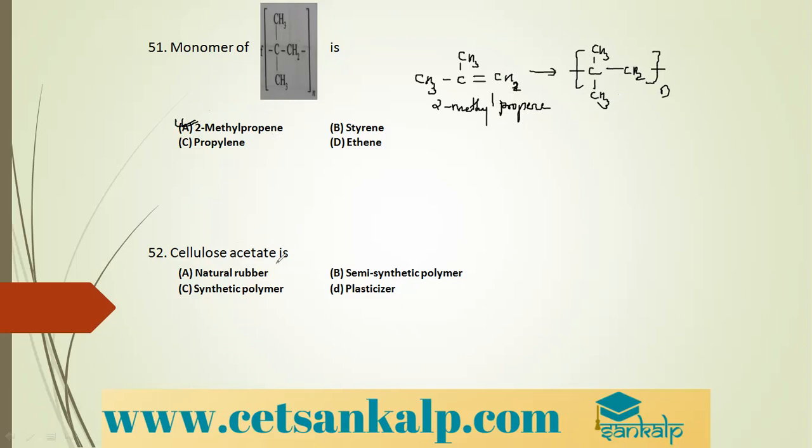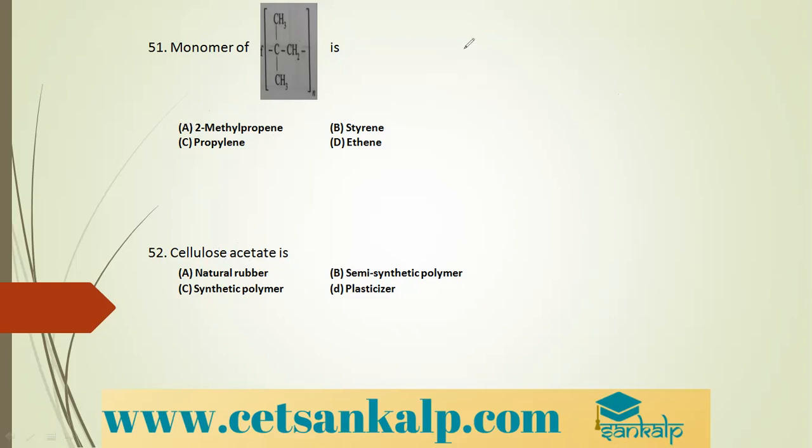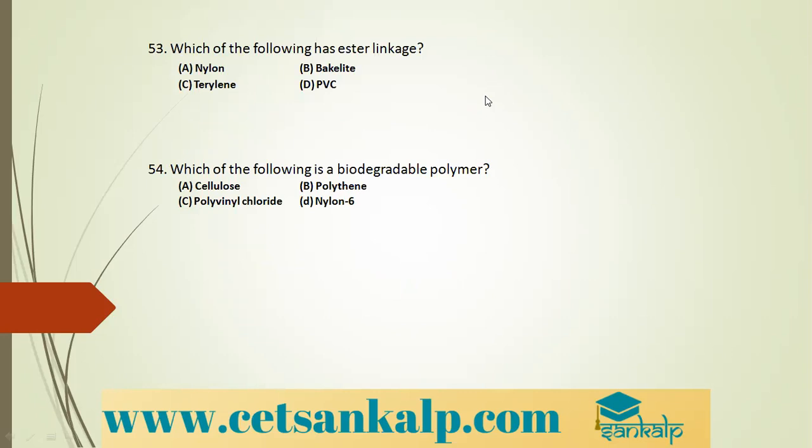Next question. Cellulose acetate is what? It is a semi-synthetic polymer formed by acetylation of naturally occurring cellulose. So it is an example of semi-synthetic polymers. We have seen based upon the source, we have three types: natural, synthetic, and semi-synthetic. Next question. Which of the following has ester linkage? That means they have asked which is the polyester.